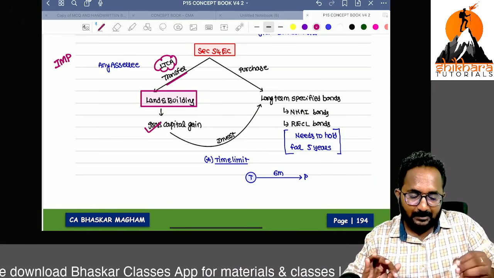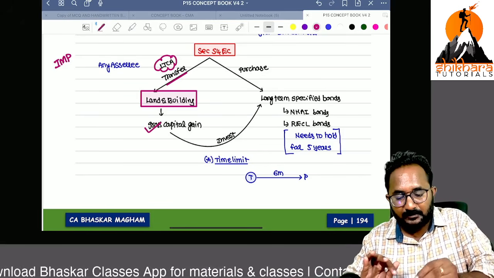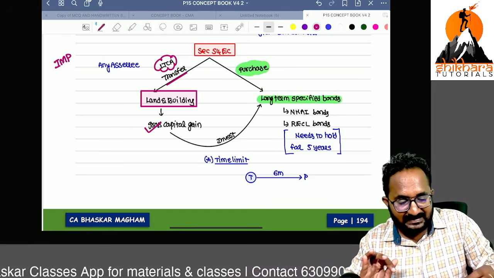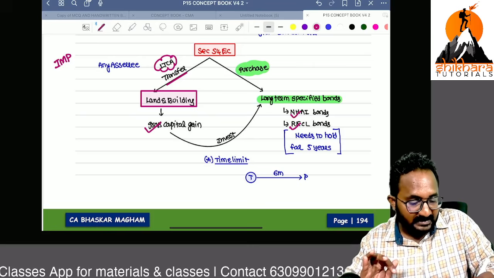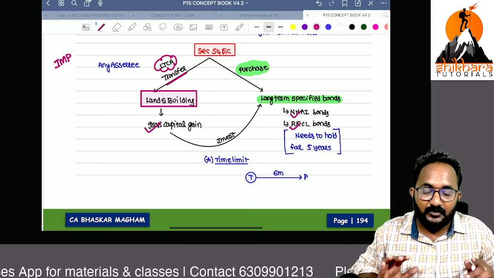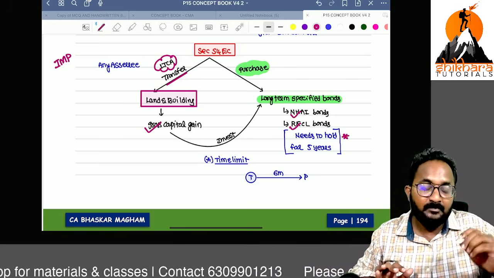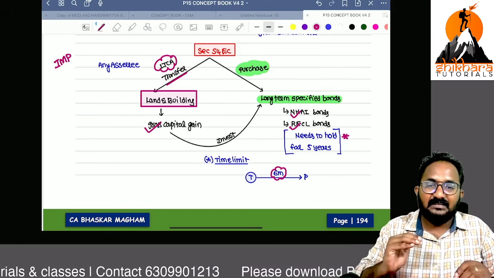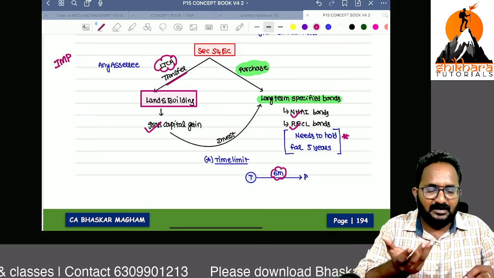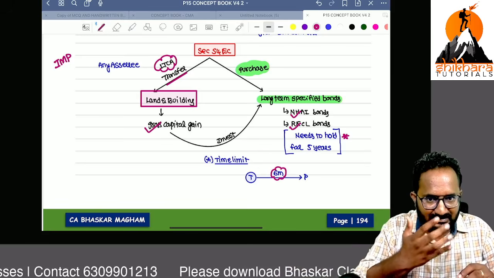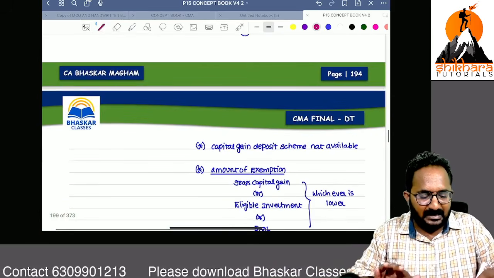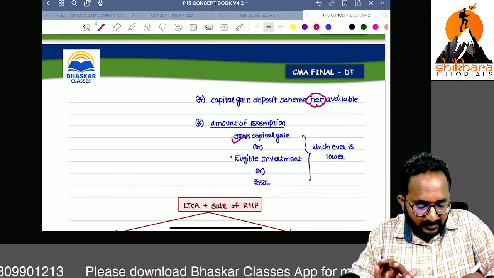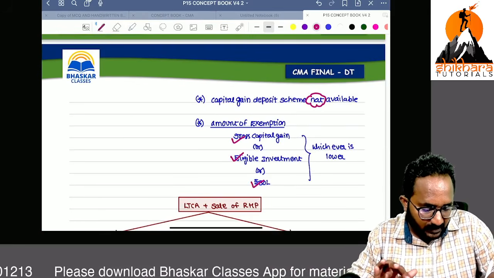Out of this gross capital gain, if you invest in long-term specified bonds, that means NHAI bonds, REC bonds, which are redeemable after 5 years, that's why you have to hold them for 5 years. The time limit given is 6 months. Within 6 months, you have to invest. Normally in bonds you can invest within seconds, that's why they have not given the capital gain deposit scheme. And the amount of exemption will be gross capital gain or eligible investment or 50 lakh, whichever is lower.